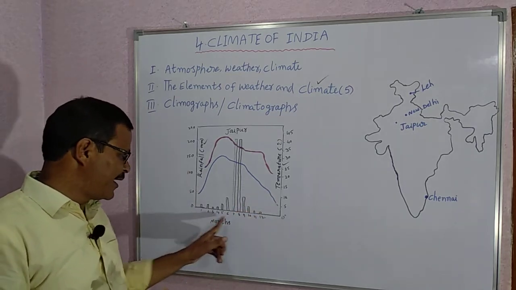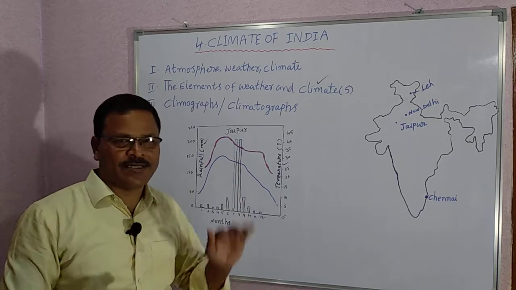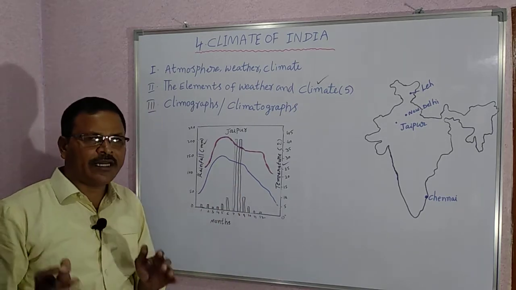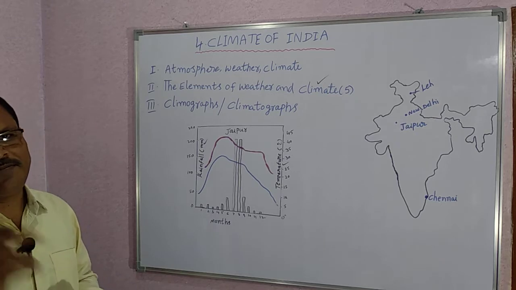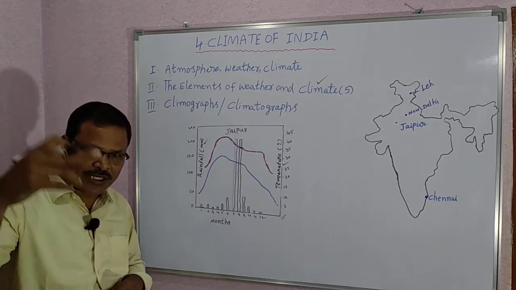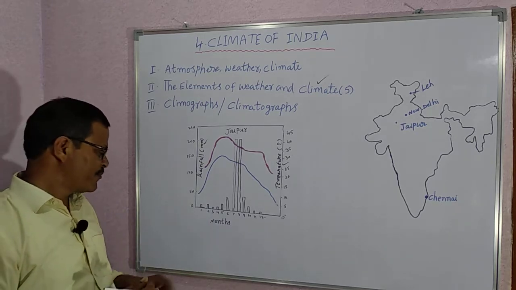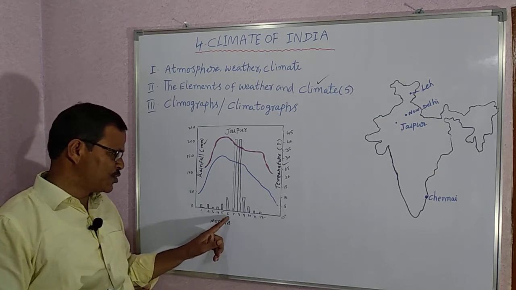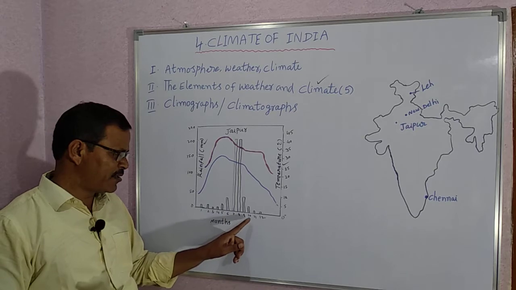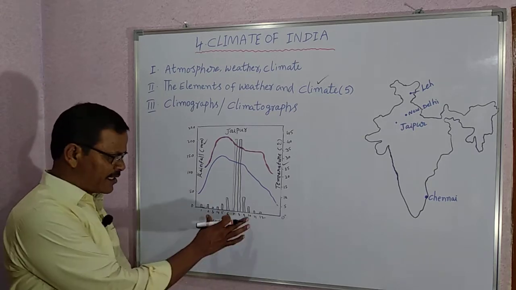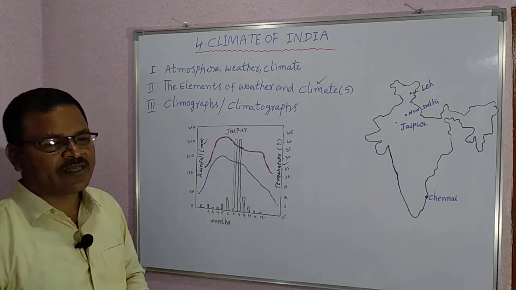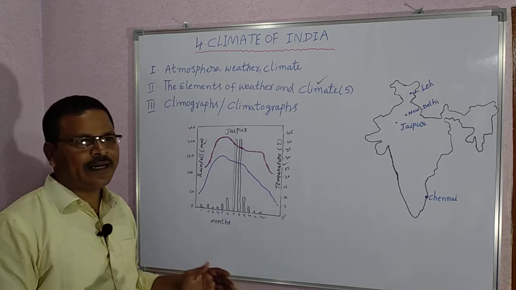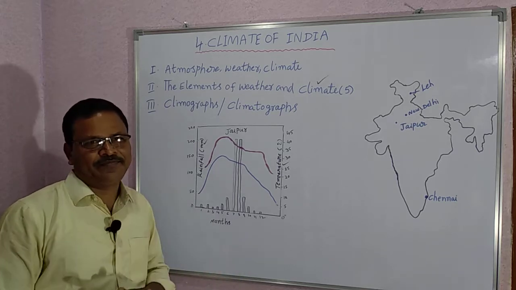This horizontal line shows the months. I wrote here the numbers of months. In your textbooks, the month names are also mentioned: January, February, March, April, May, June, July, August, September, October, November, December. For lack of space, I wrote here only the numbers.